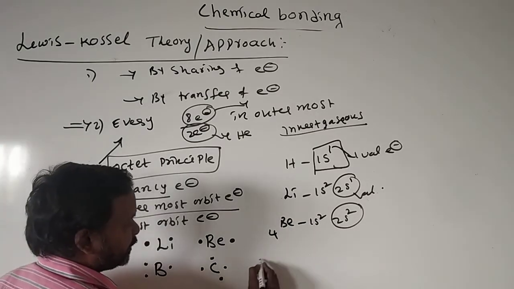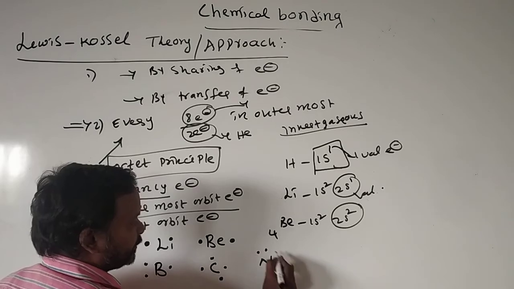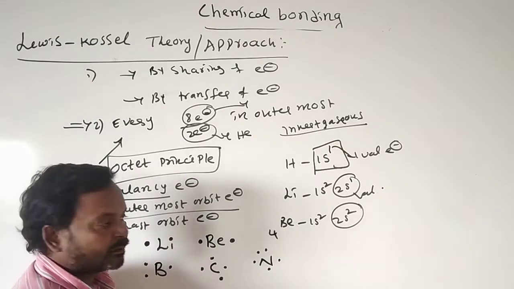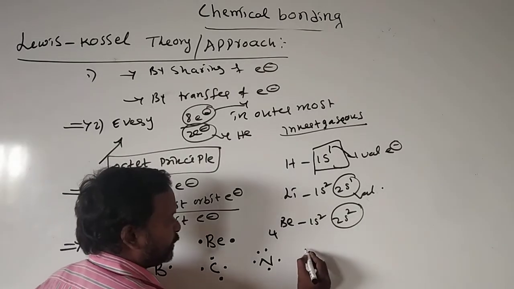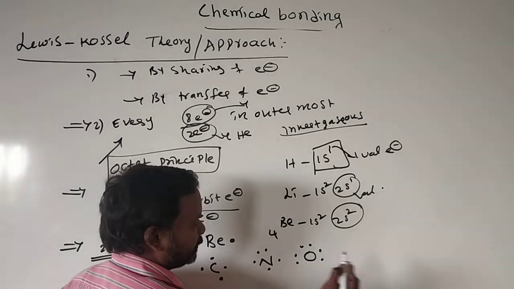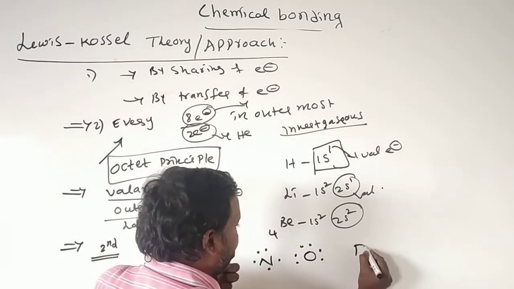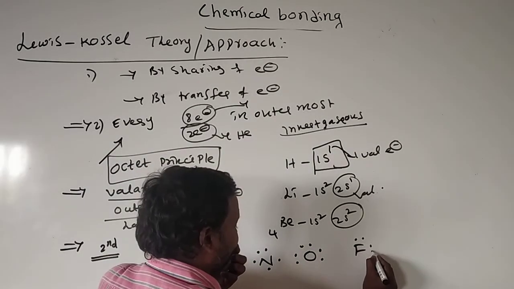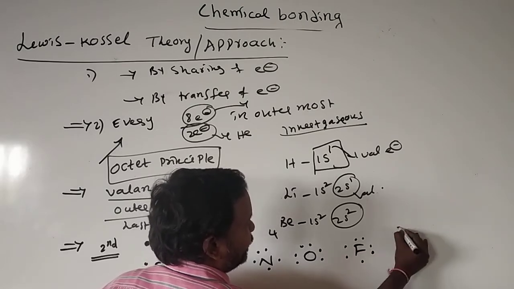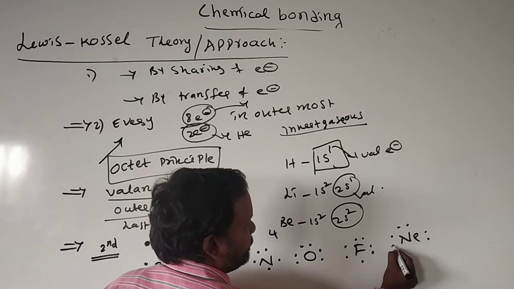Next, after carbon, nitrogen has 5 electrons. All these are valency electrons. After that, oxygen 6 electrons, fluorine 7 electrons, and here neon 8 electrons.